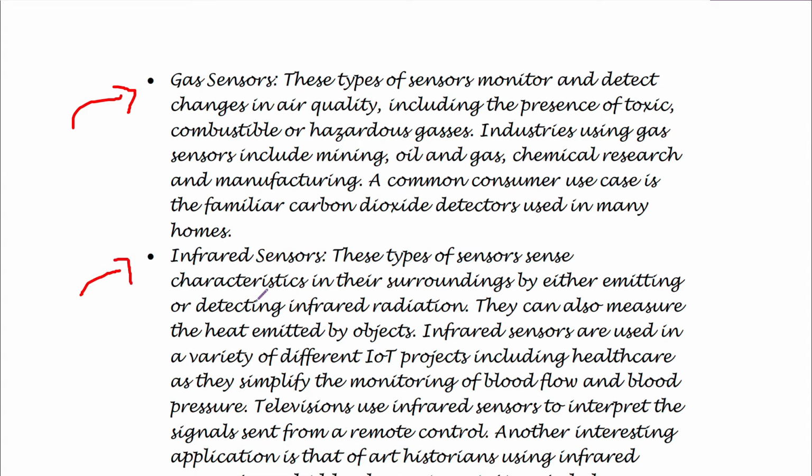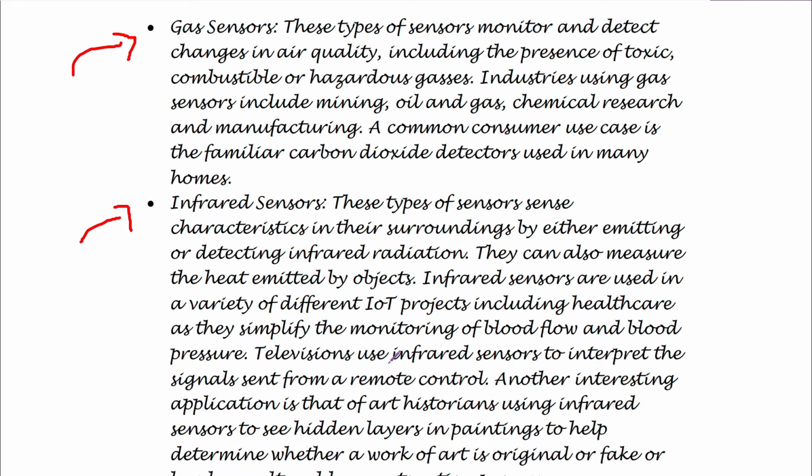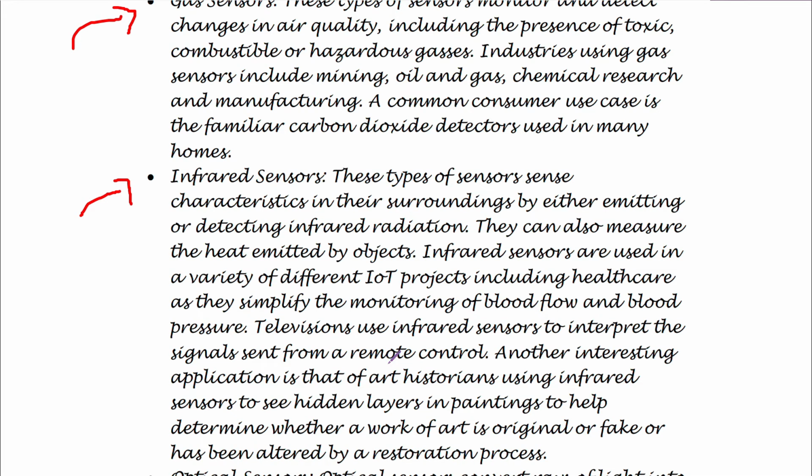Then there are sensors called IR sensors. IR sensors are basically a subset of your proximity sensors. These sensors exclusively use infrared radiation for detecting objects in the surroundings. So what do these sensors do? They emit IR radiation and then they detect it again. If the emitted IR radiation gets reflected back, that means there is some object nearby. If it does not get detected, that means there is nothing in the vicinity.